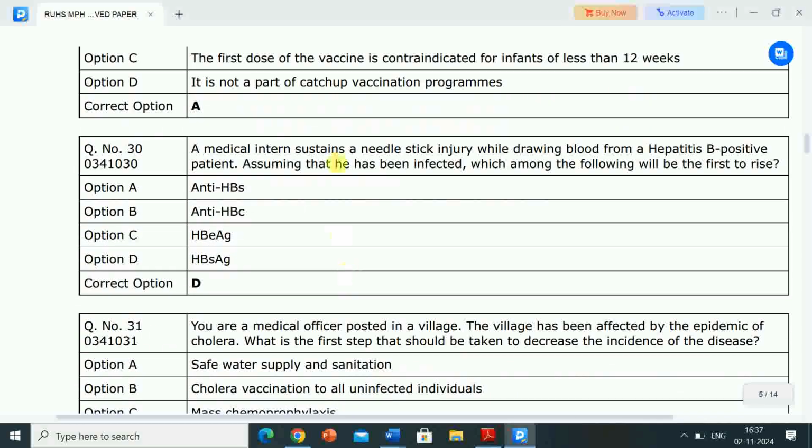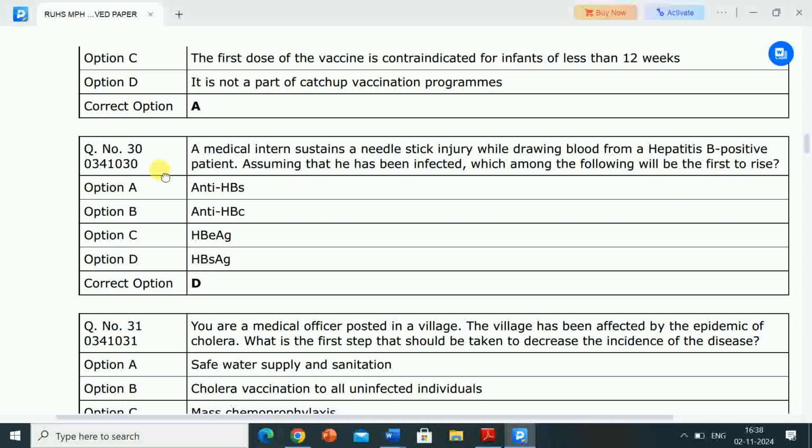Next question is, a medical intern sustains a needle stick injury while drawing blood from a hepatitis B positive patient. Assuming that he had been infected, which among the following will be the first to rise?